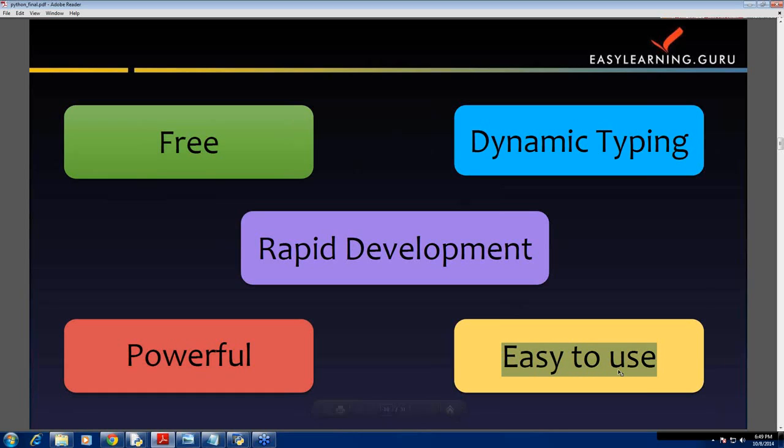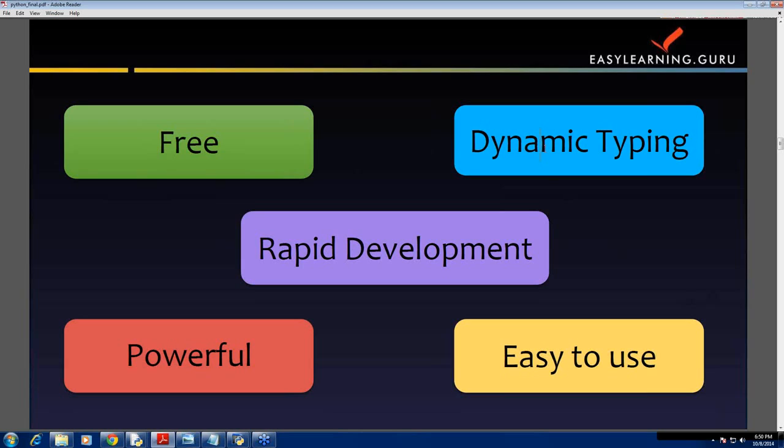Easy to use. Compared to the alternatives like C++, Java, and C Sharp, Python programming is astonishingly simple. To run a Python program, you simply type it and run it. There are no intermediate compile and link steps like there are for other languages such as C, C++. Dynamic typing.